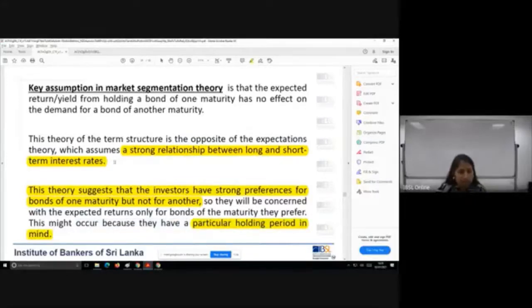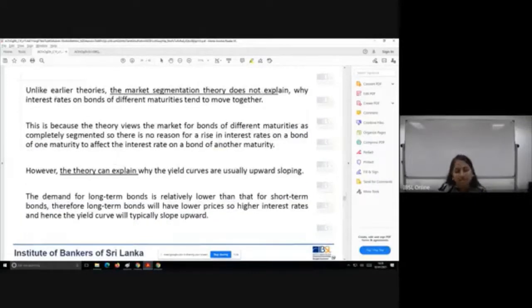Unlike earlier theories, the market segmentation theory doesn't explain why interest rates on bonds of different maturities move together. Why? Because this theory is telling you, look here, each maturity is in a different bucket or a different segmented market. Therefore, what happens in one market is not going to affect the other one.